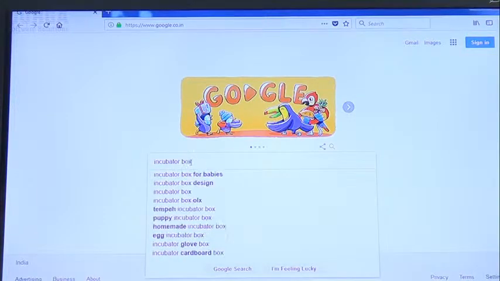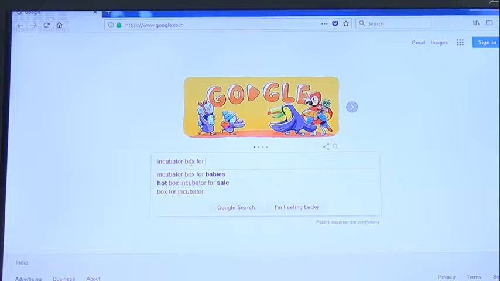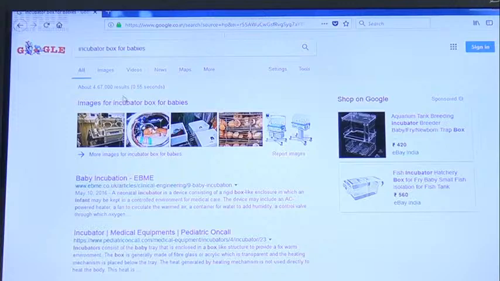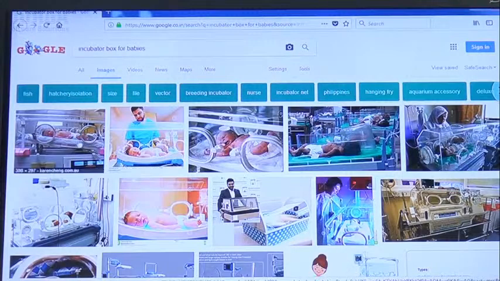Incubator box for babies. If you search that, automatically incubator boxes for babies are going to come. Have you observed the images? All these are nothing but incubator boxes.